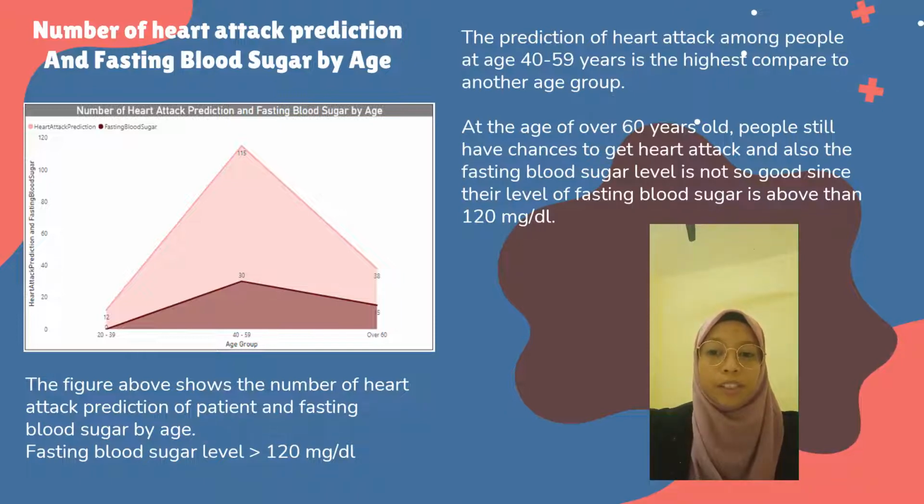So, for the prediction of heart attacks, among people at the age of 40 until 59 years old it is the highest compared to the other age groups. At the age of over 60 years old, people also have chances to have heart attack.